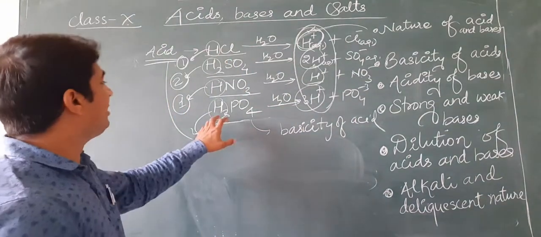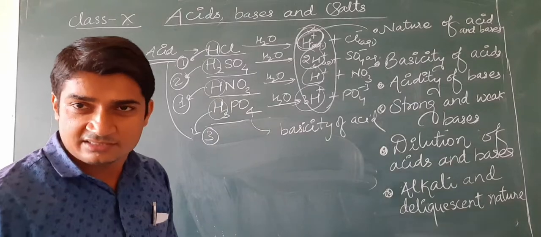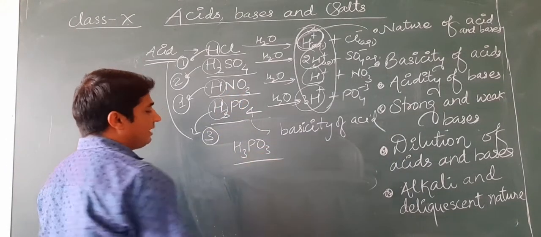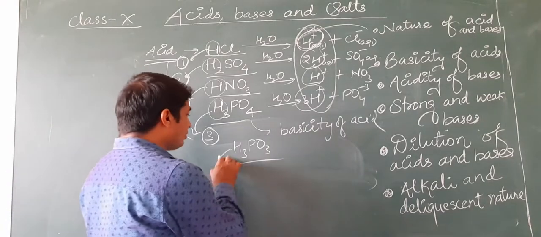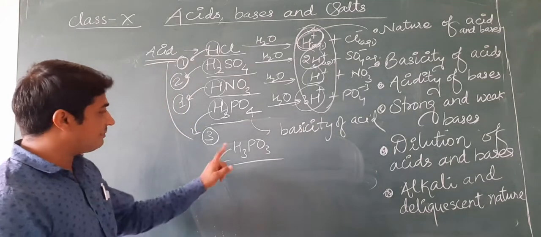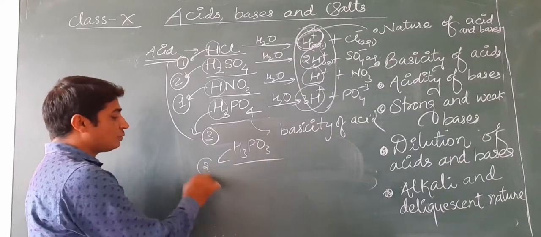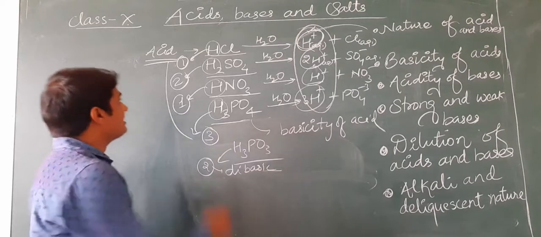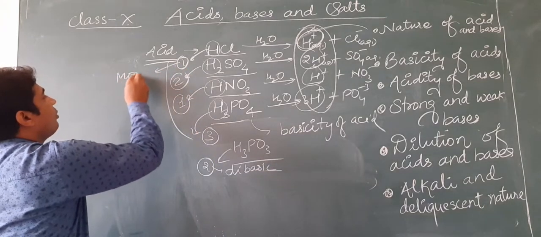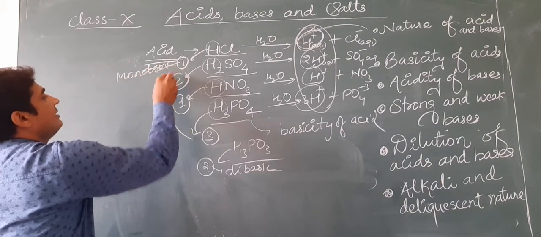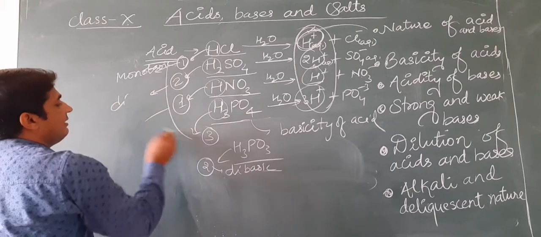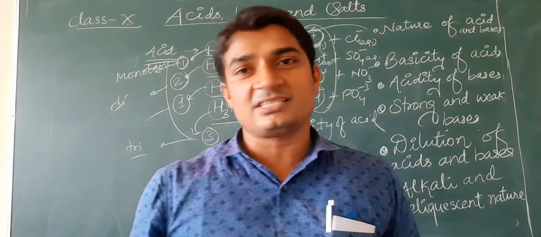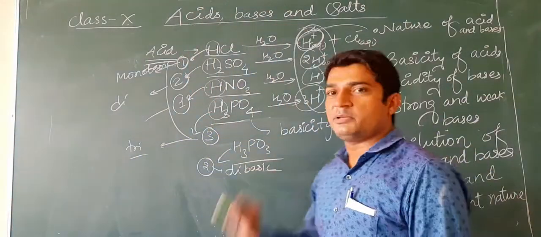Okay, sometimes it may not be similar to the number of hydrogen ions as we are looking here. For example, H3PO3. Its basicity is not 3, its basicity is 2. It is dibasic. If basicity is 1, then we call it monobasic acid. If it is 2, then it is dibasic. If it is 3, then it is tribasic. But H3PO3, phosphorous acid, is not a tribasic acid.